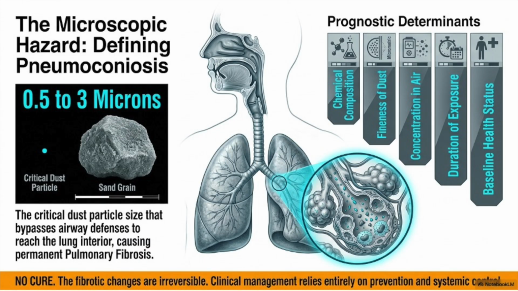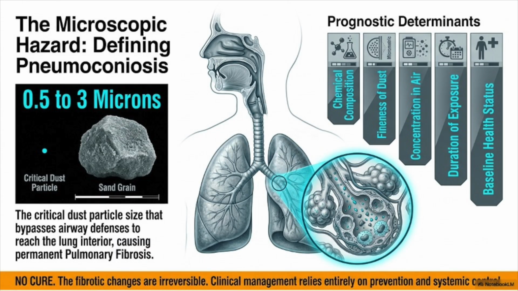agricultural activities. The severity of disease depends on the type of dust, concentration, duration of exposure, particle size, and the body's ability to remove inhaled particles. The microscopic size of dust particles plays an important role in disease development. Dust particles measuring between 0.5 and 3 microns are called respirable dust particles because they are small enough to bypass the upper respiratory tract and reach the terminal bronchioles and alveoli.